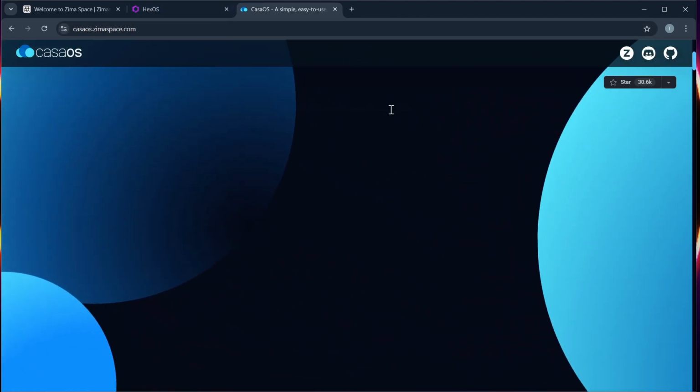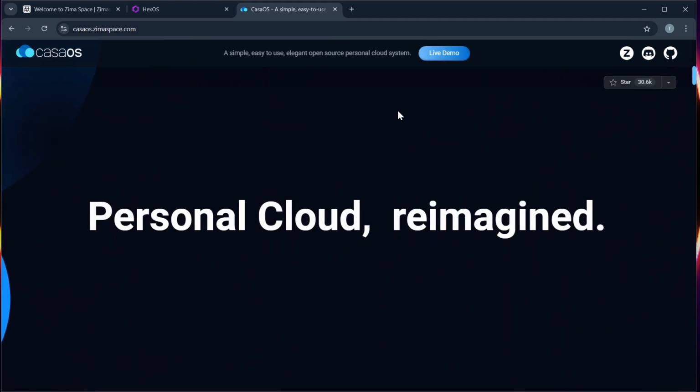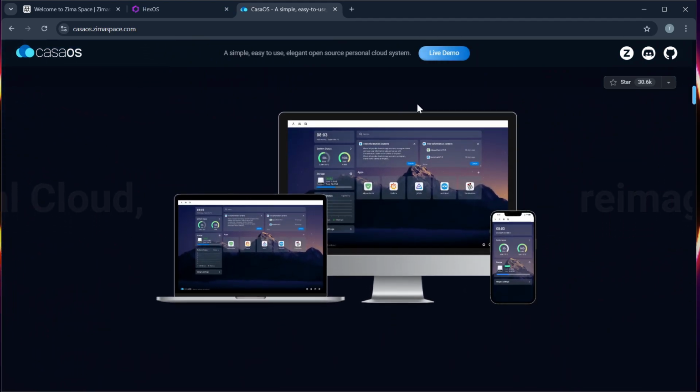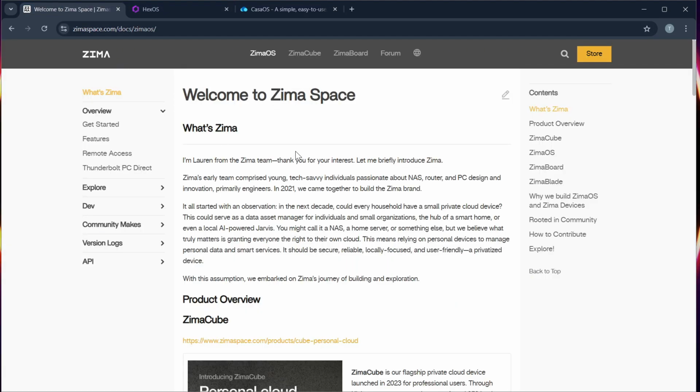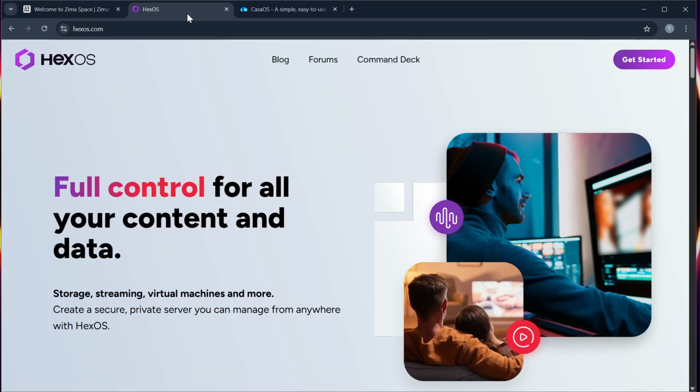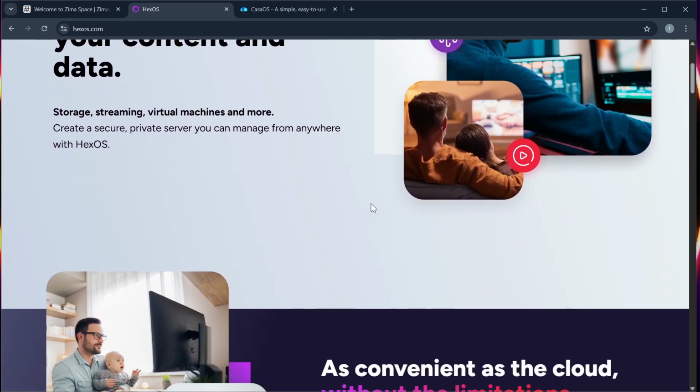CasaOS offers the smoothest installation, often in just a few clicks via Raspberry Pi or x86 builds, while ZimaOS requires more manual setup and networking knowledge, and HexOS falls in between, simple UI but still tailored for enthusiasts. Number 2, dashboard and user interface.